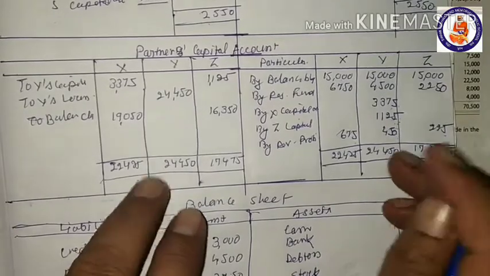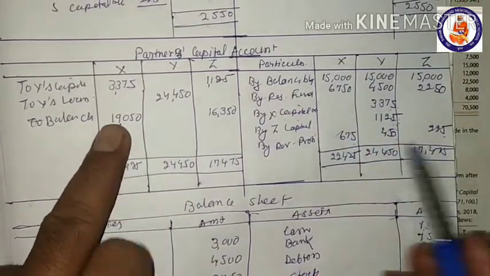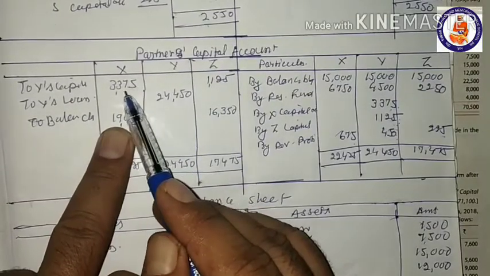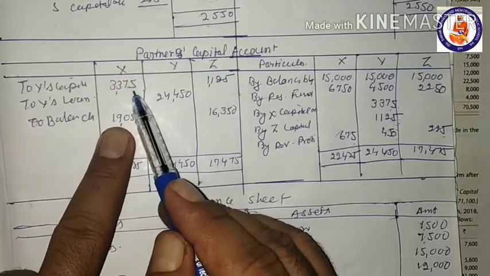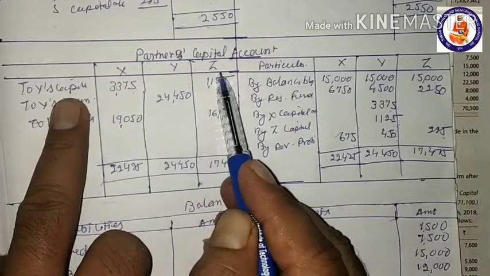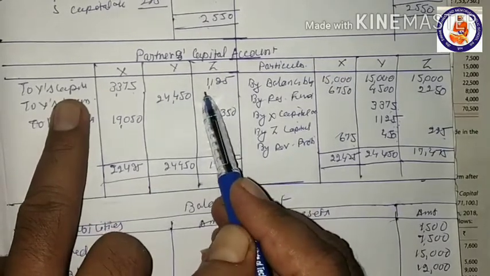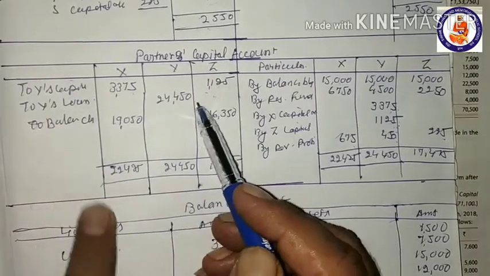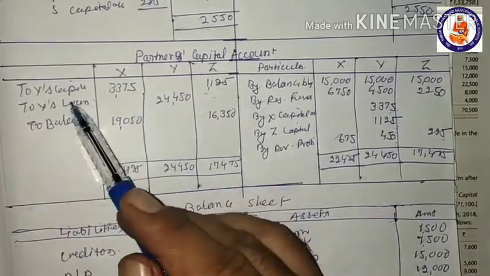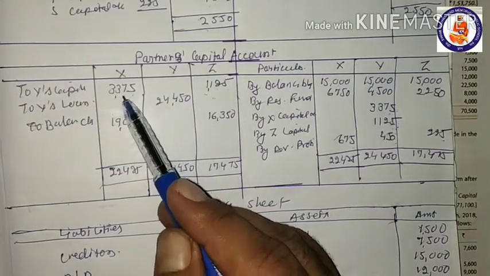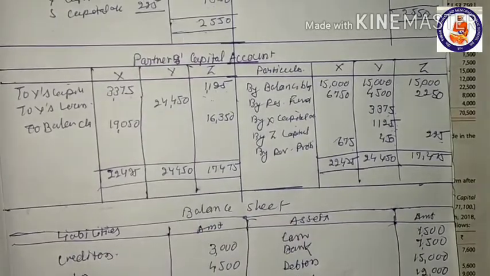So it will be debited in both the partners. 3,375 is debited to X capital account, and to Z capital account 1,125 is debited because he is gaining his share.